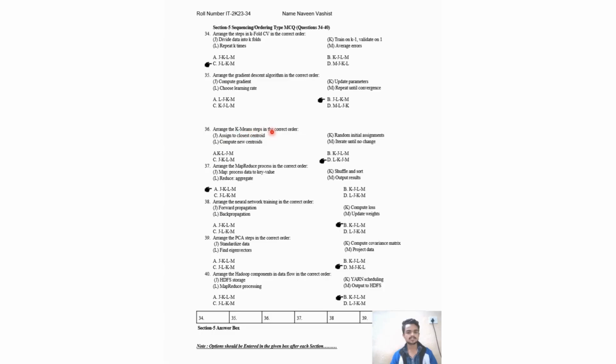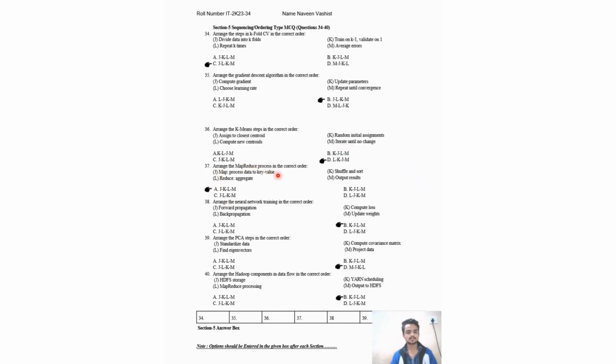Arrange the k-means steps in the correct order. So here the correct order will be random initial assignments, then assign to closest centroid, compute new centroids, and then iterate until no change.